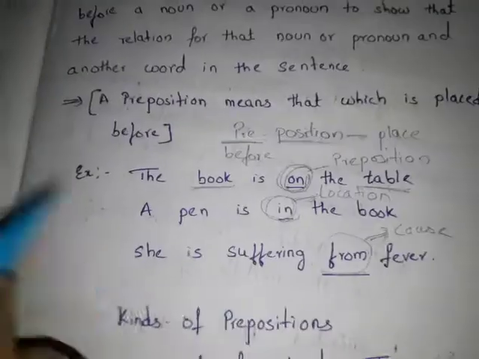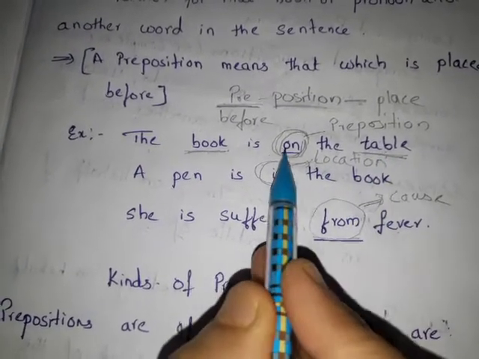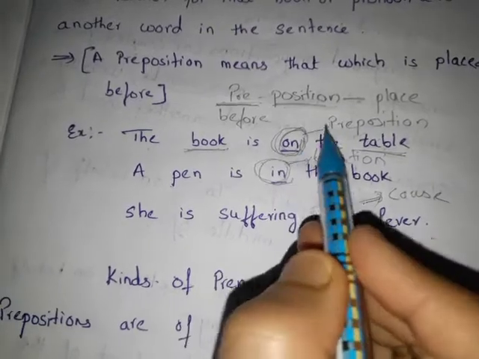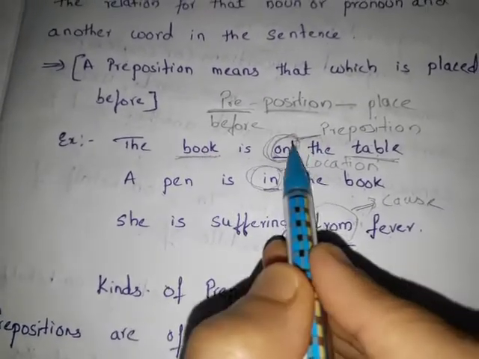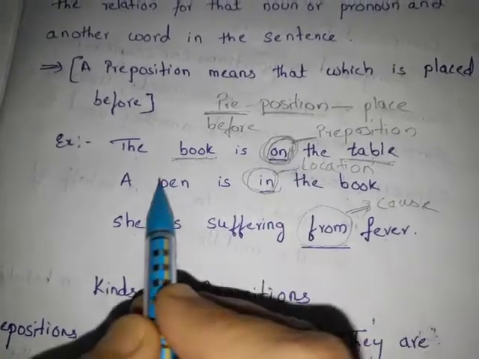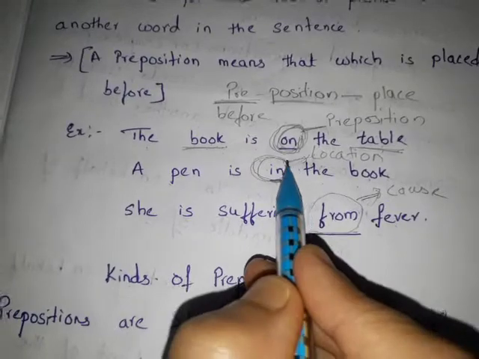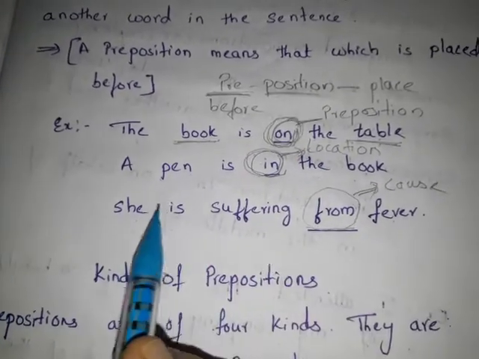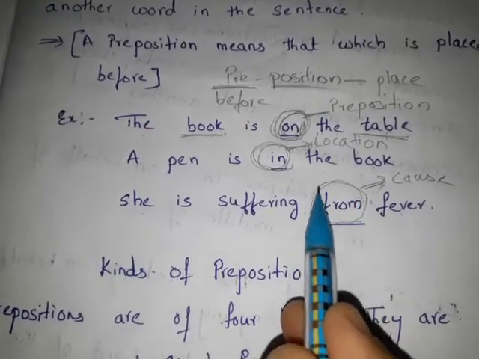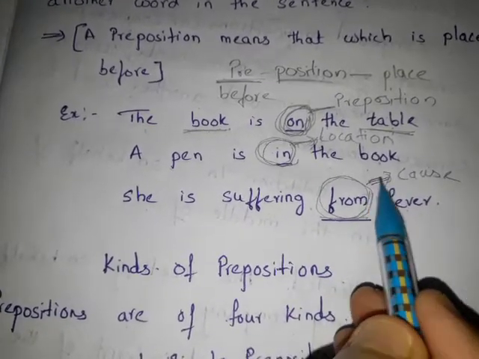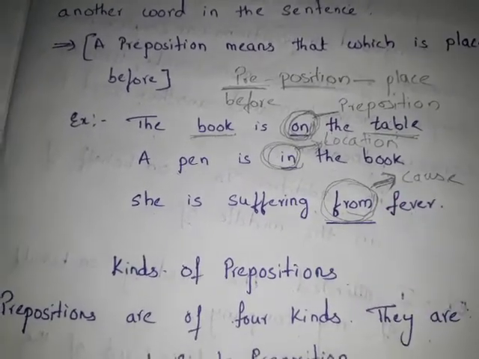Let's go into the examples. The book is on the table. Where is the book? It is on the table. So it is giving us the location of the book. A pen is in the book. This in is also a preposition. It is showing location here. She is suffering from fever. From fever. So this preposition is showing us cause.